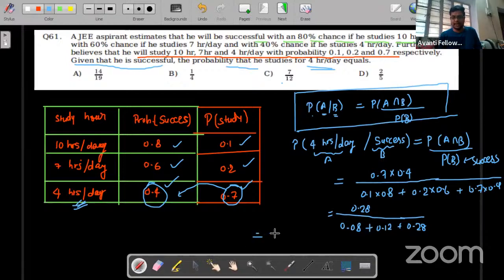So you can simplify it. So we'll be getting 0.28 upon 0.08 plus 0.12 plus 0.28, which is 0.48. So 0.28 upon 0.48, which can be simplified. So the point can be removed. In the 4 table, we can cancel out: 4 sevens are 28 and 4 twelves are 48. So 7 by 12 will be the final answer. So 7 by 12 is option number C.